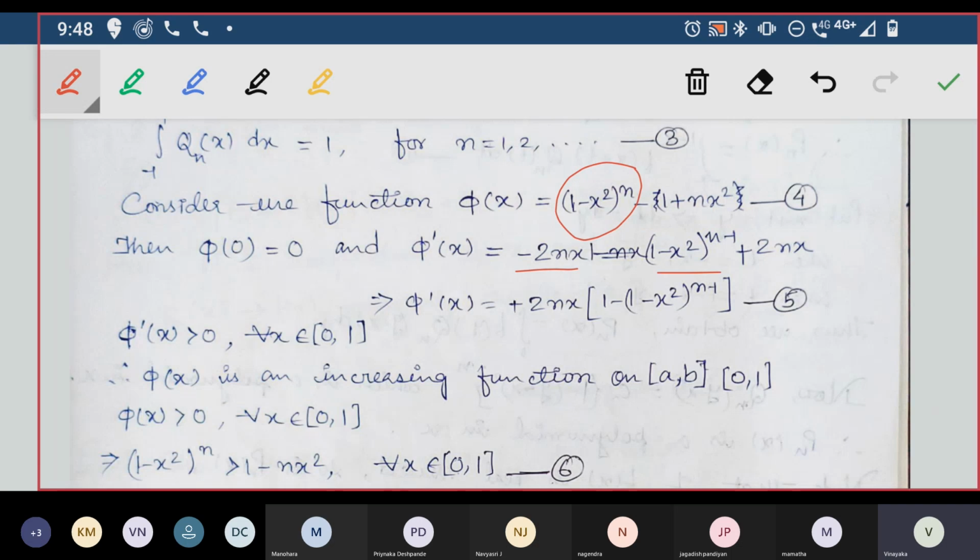That is, we use the chain rule of differentiation. If you don't remember that, go back and search what that is. And the differentiation of minus 1 is 0, and the differentiation of plus nx square will be 2nx.